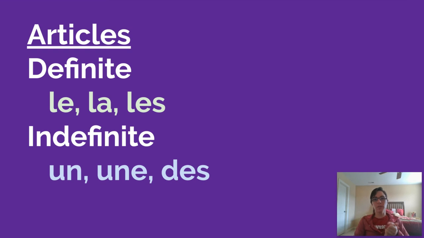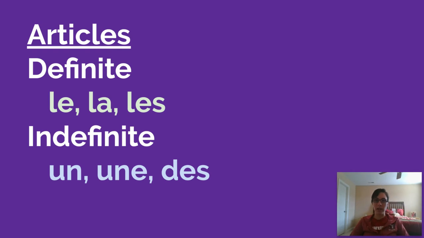So first, let's review the articles that we've learned. We have definite articles, which all mean the, which are le, la, and les, and indefinite articles, which mean a or an: un, une, and des. And with all of these articles, we must remember that your article comes before your noun.